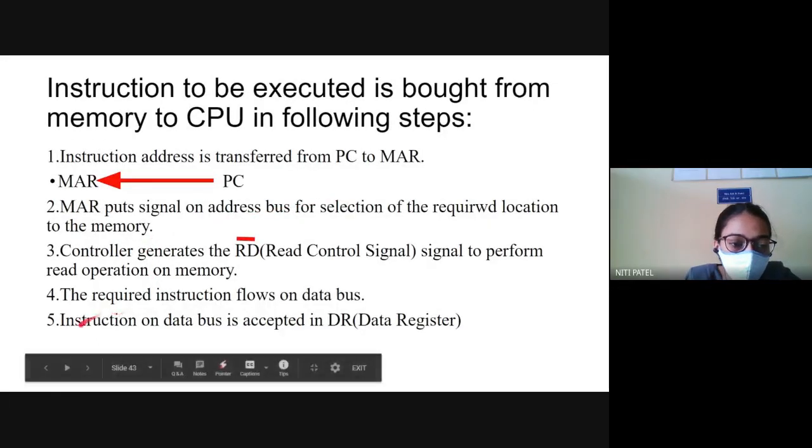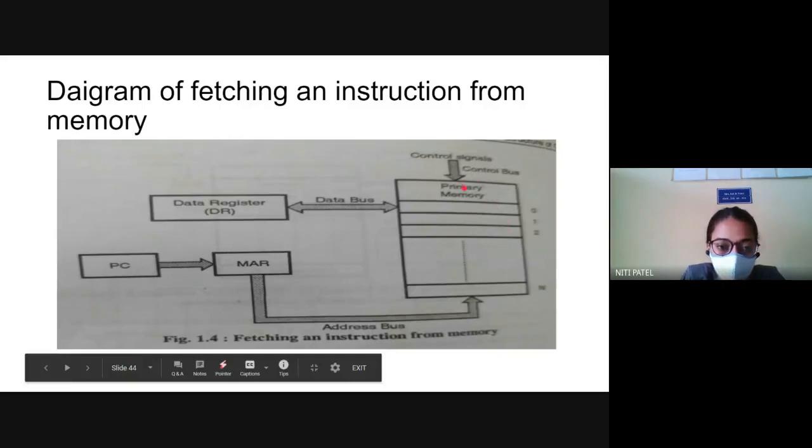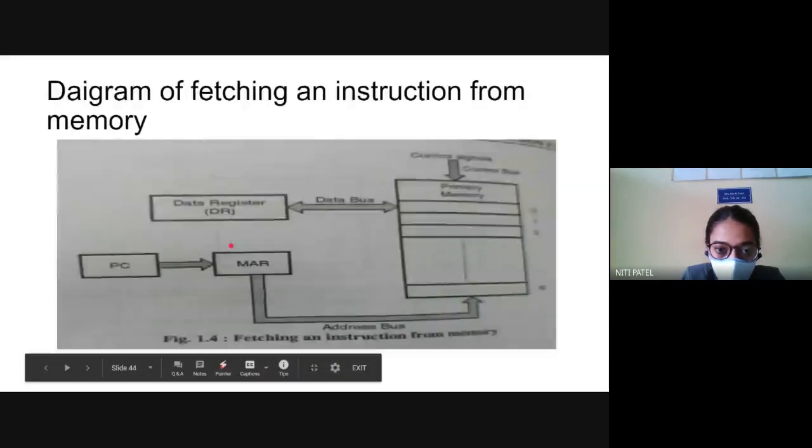Okay. Then the required instruction flows on the data bus, and the instruction on the data bus is accepted in the DR. That means once the read signal is activated, with the help of the data bus, I can access the data which is used for the execution purpose. So if you see this diagram, it will get more clear. This is the part of your memory, which we just saw in the earlier diagram; this diagram and that diagram are the same.